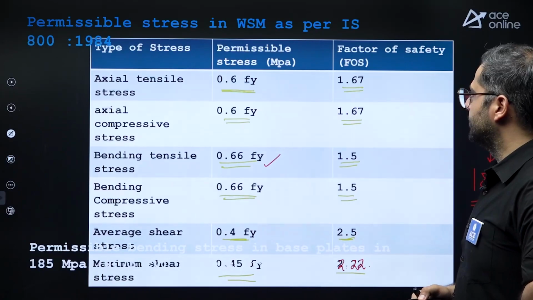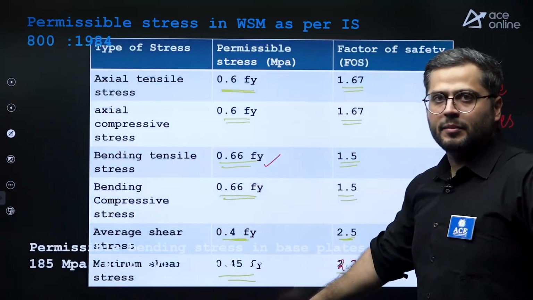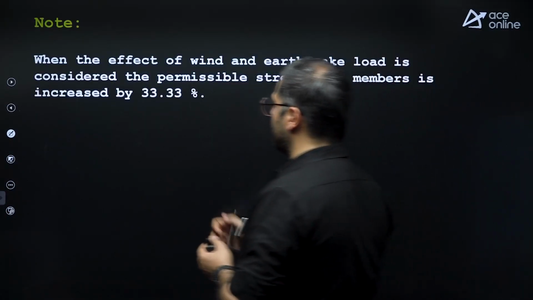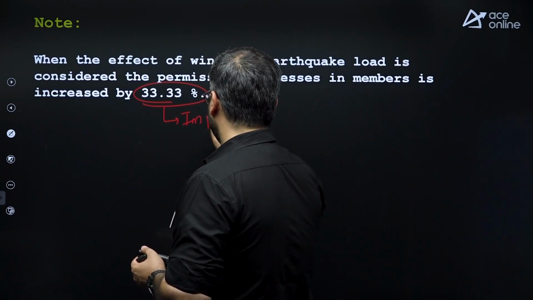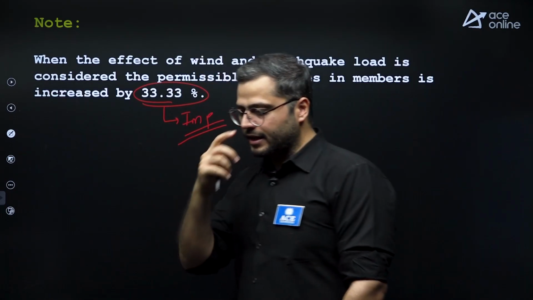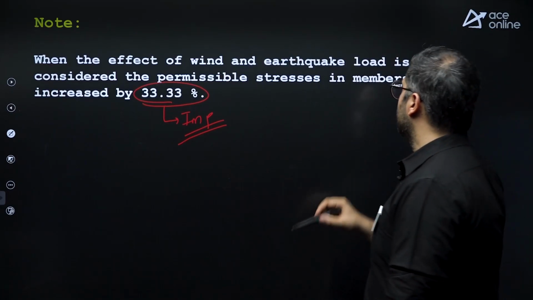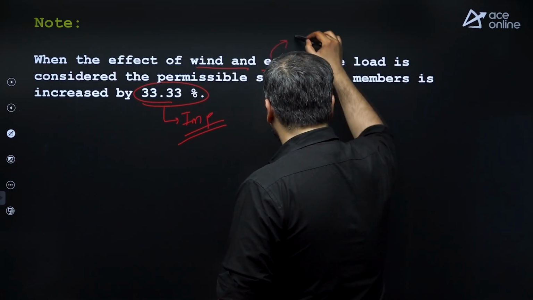After this, next, all of these permissible stresses, keep this in mind, will be increased by 33.33%. Again, this is very, very important. All of these bending stresses are increased by 33.33% when wind load or earthquake loads are considered with dead and live load.